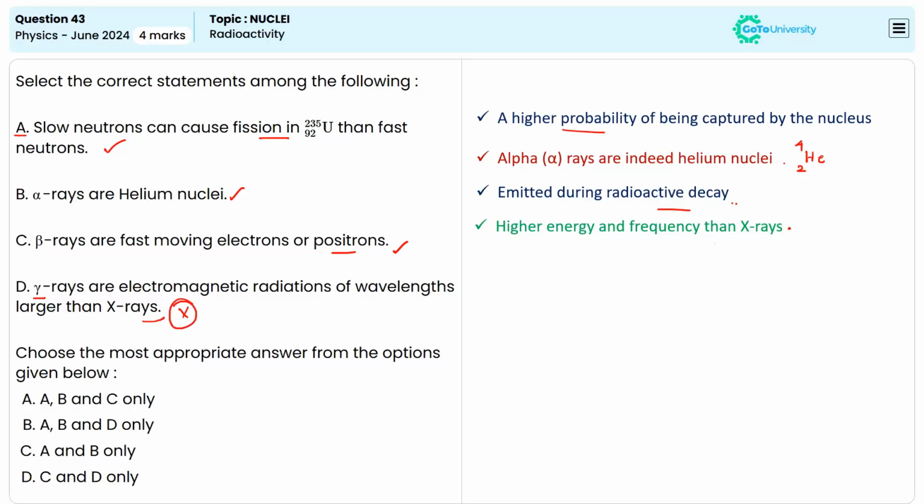So based on that we can say statements A, B, C only are correct here, and the correct answer here will be option A.